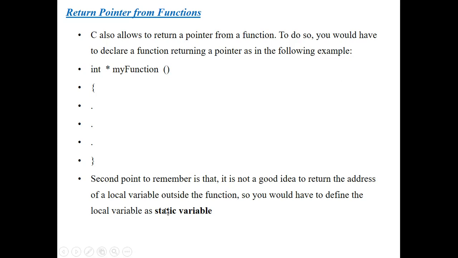And the second point noted here: as soon as you invoke a function, this is the function name with a pointer placed before it, and you specify the return type of that function. You have to write some statements here, and put some variables.